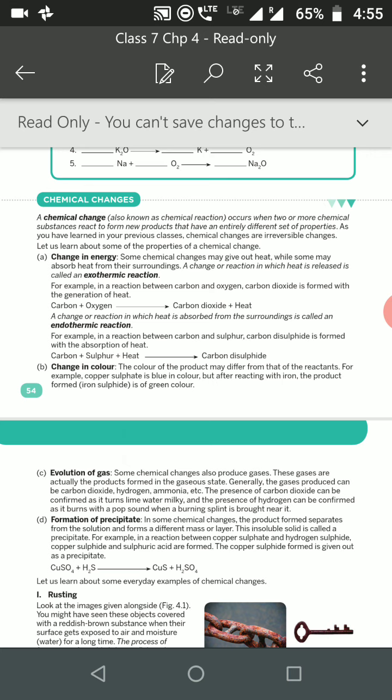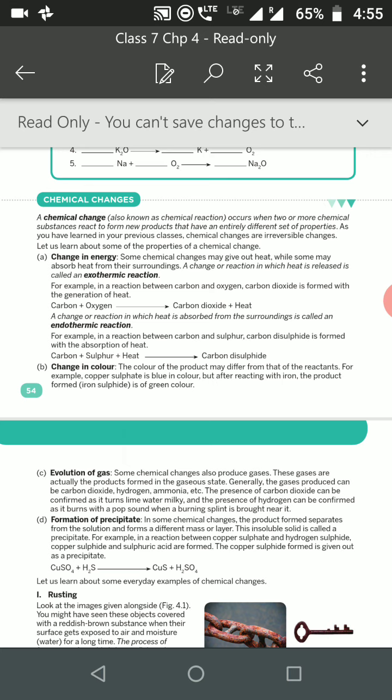This is an endothermic reaction. The reaction in which the heat is absorbed by the reactant is called an endothermic reaction, and the reaction in which the heat is given out is called an exothermic reaction. Digestion of food is an exothermic reaction. In this the heat is given out.